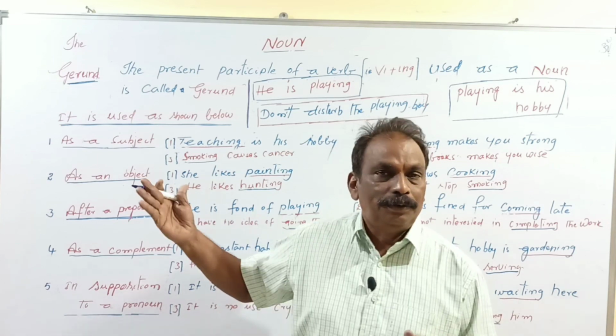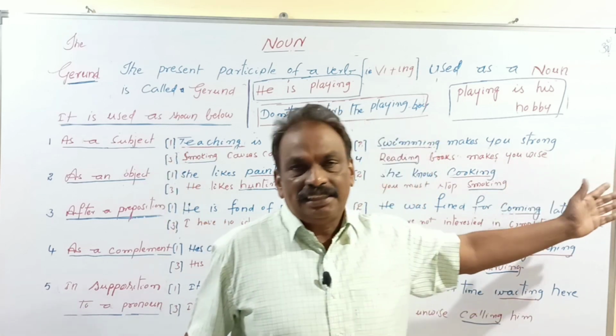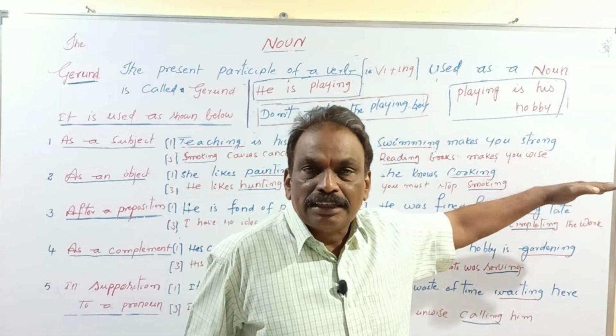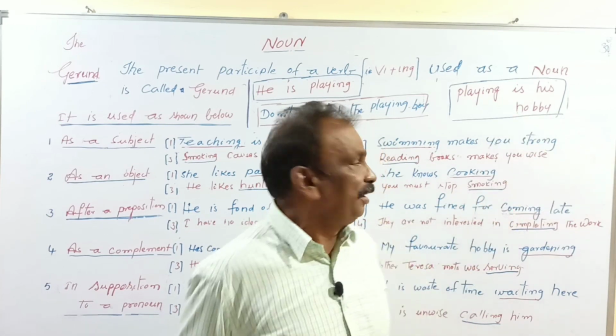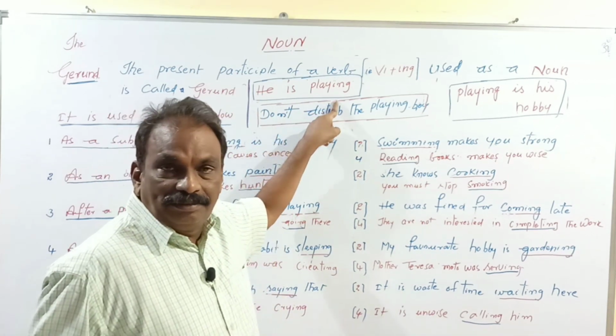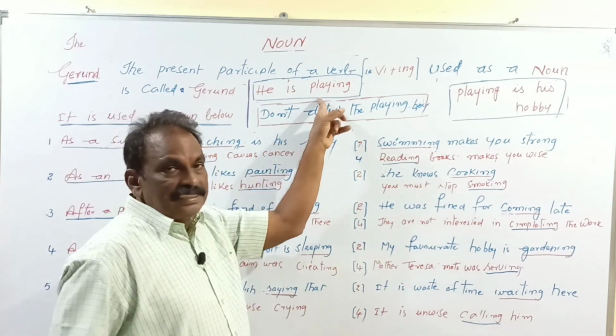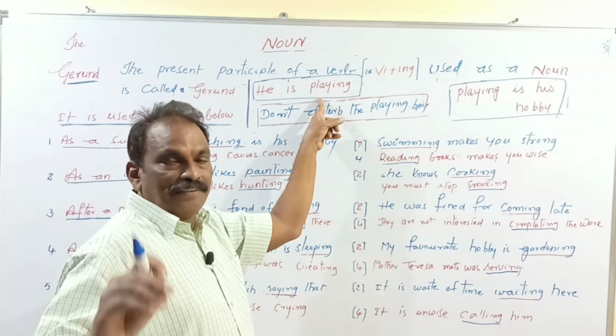Before going to know the functions of gerund, first we have to know what the present participle of the verb is and what its functions are. Let us know. Okay, come to the point. Here you see, is playing. Playing is a verb. It plays the role of a verb.